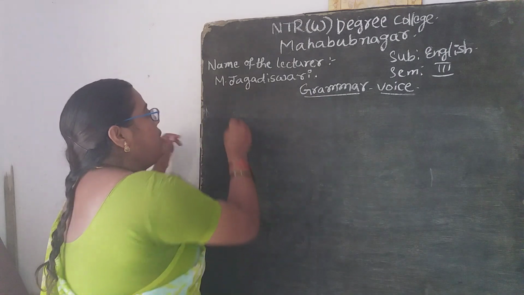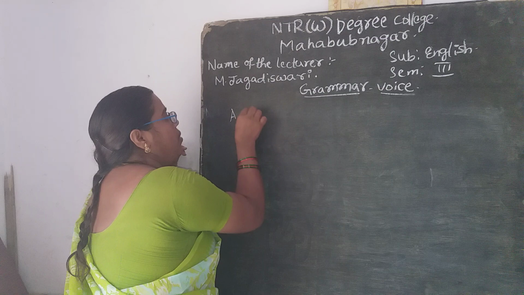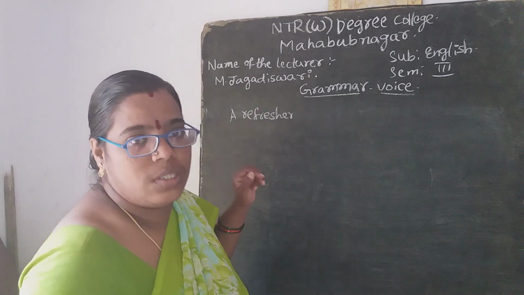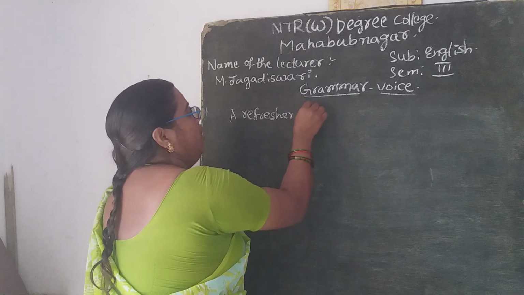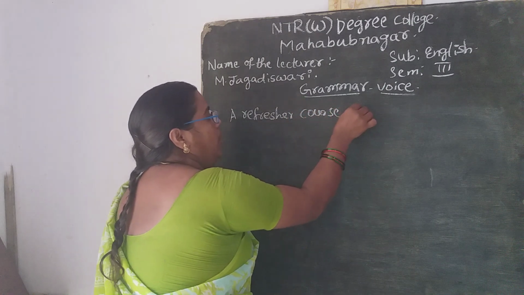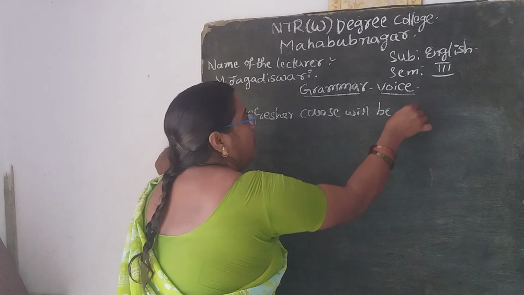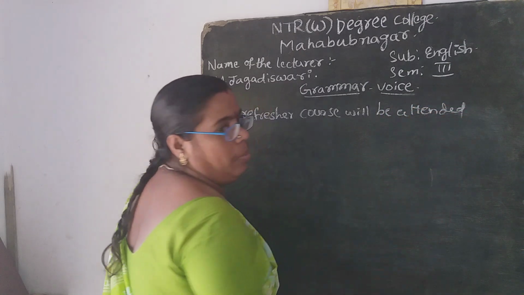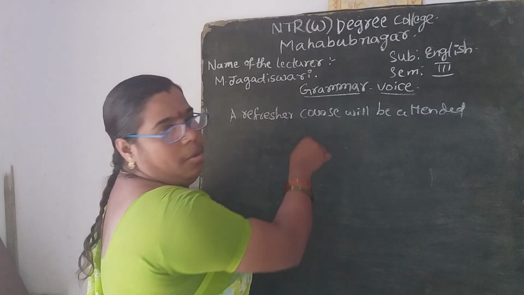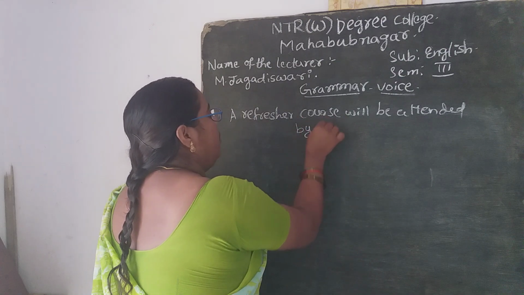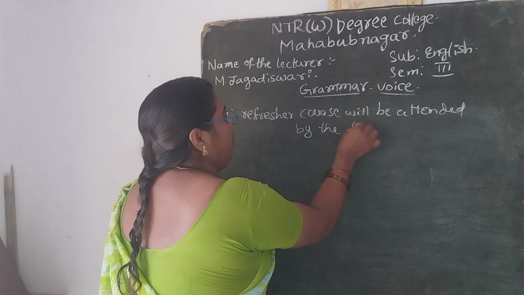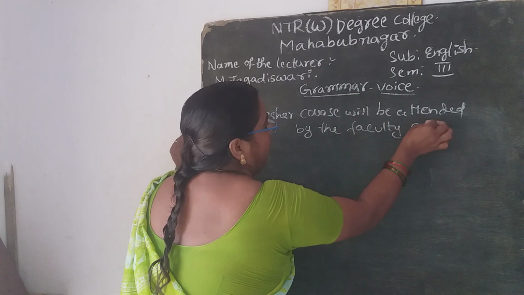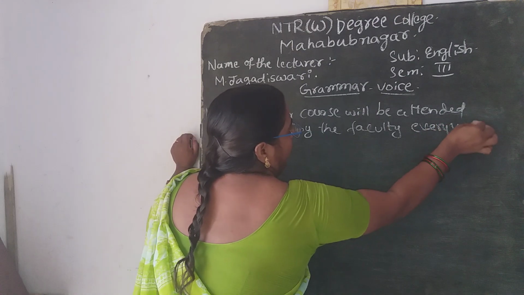So that one you can see, and what will be the change.